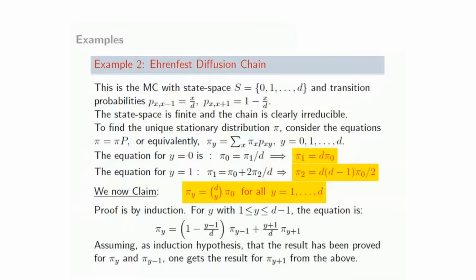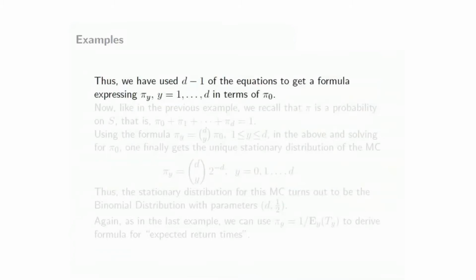So therefore what we have is that for every y from 1 through d, pi y has been expressed in terms of pi 0, and the formula is pi y is d choose y pi 0. So we have now used the d minus 1 of the equations to get a formula expressing all the pi y's in terms of pi 0.